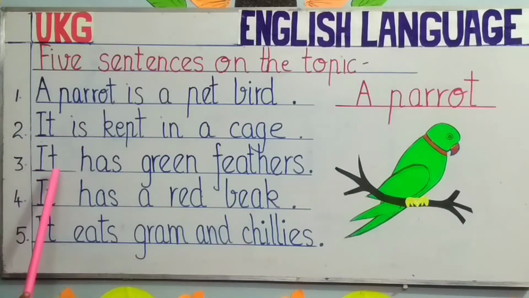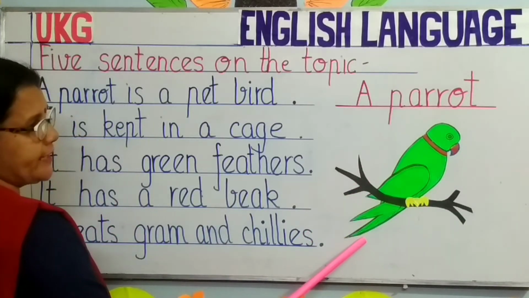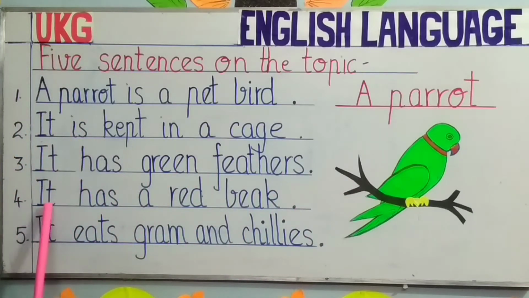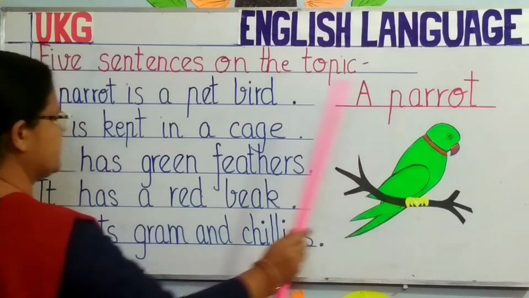Number 3. It has green feathers. As you can see, this parrot is green in color. That means its feathers are green. Number 4. It has a red beak. You can see its beak is red in color.